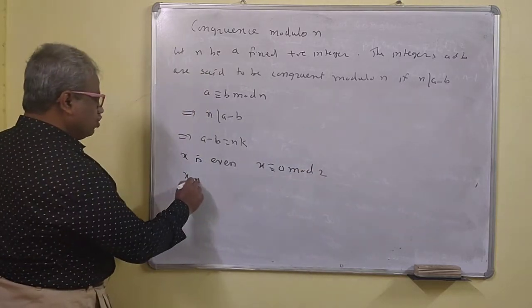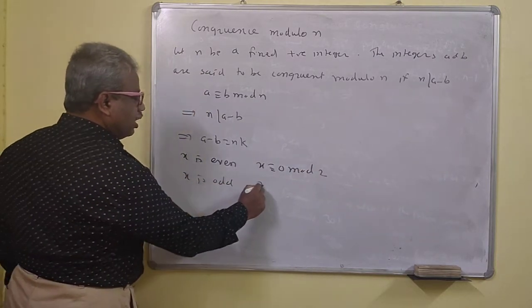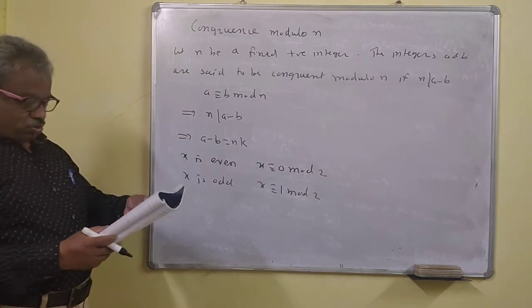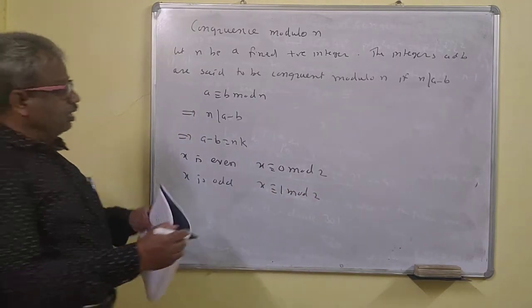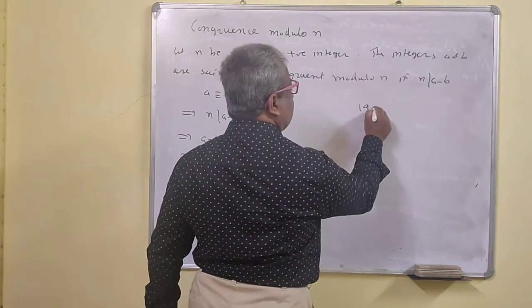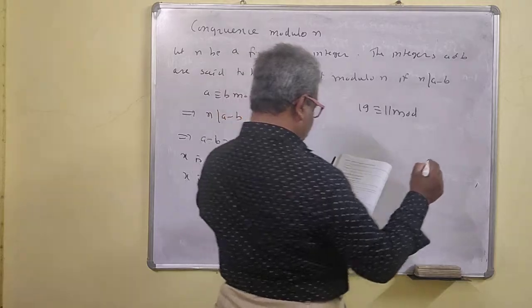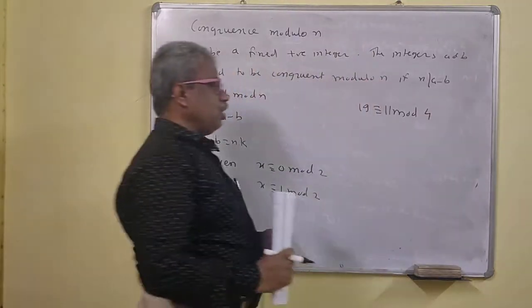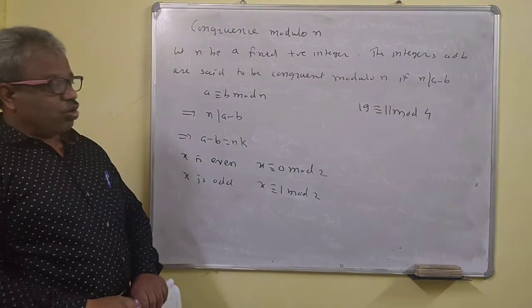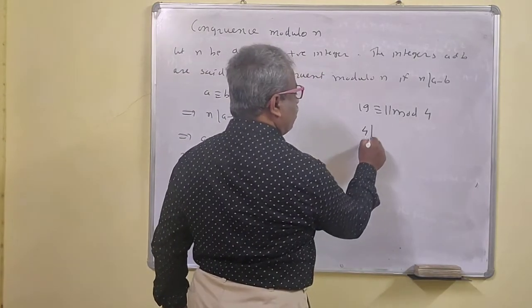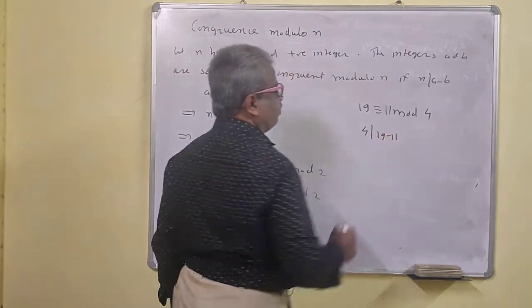If x is odd, then x is congruent to 1 modulo 2. So now we'll see some examples. Does this hold: 19 is congruent to 11 mod 4? Whether it is true or false. It will hold if 4 divides 19 minus 11.